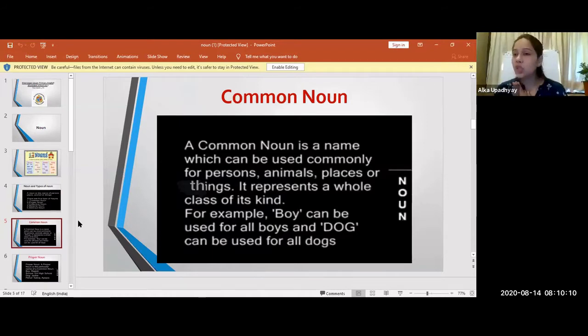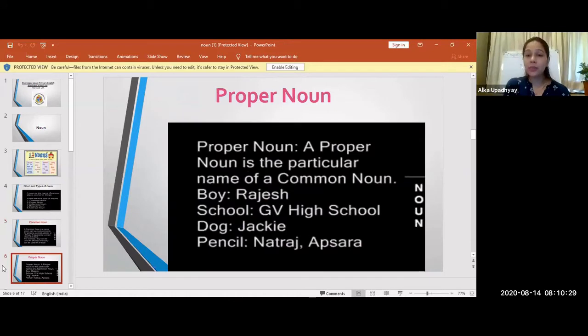Now, when I say students, in that word, I can say the boys also, girls also, and everyone present over here. So students becomes a common name for you all, right? So that becomes your common noun. But if I say Rashi, here it becomes a proper noun. A proper noun is a particular name of a common noun.